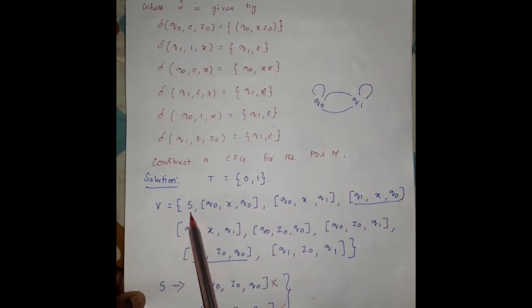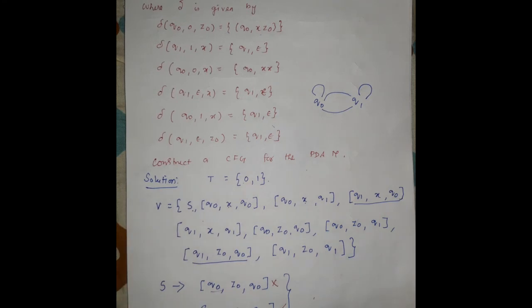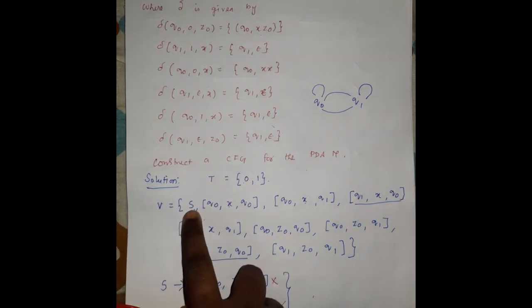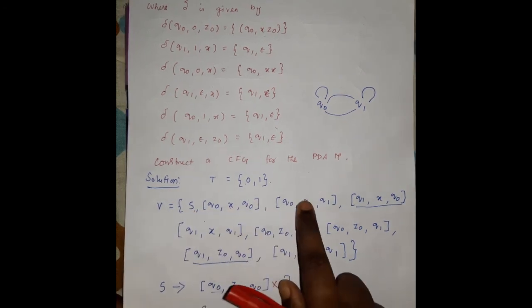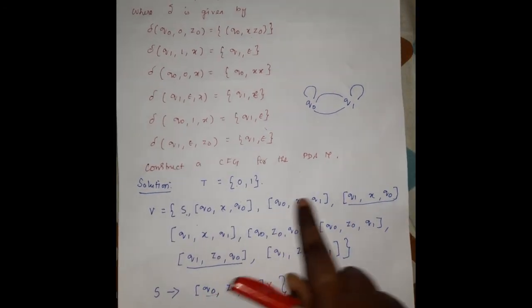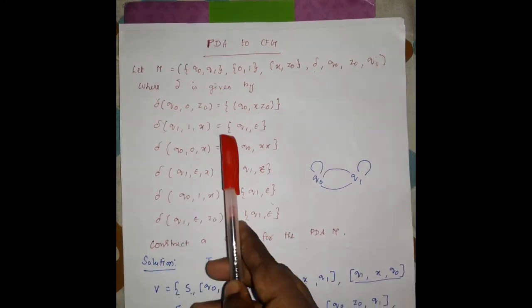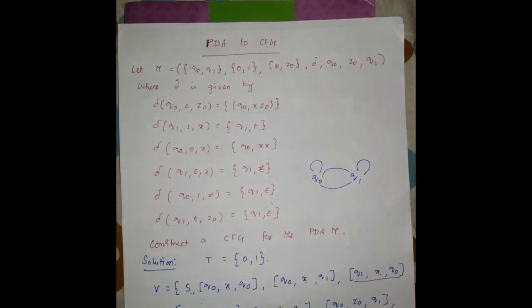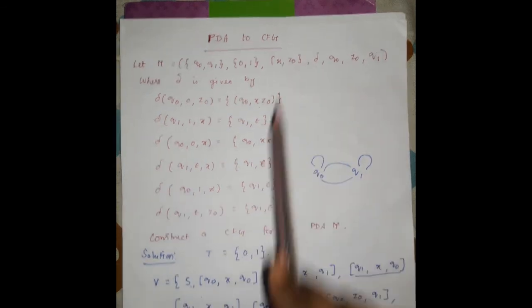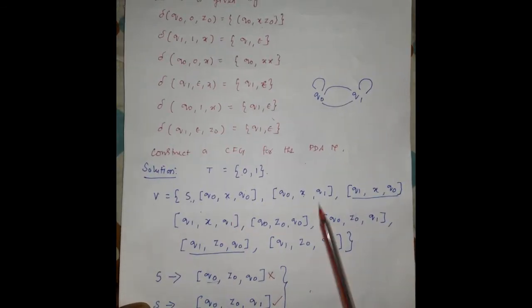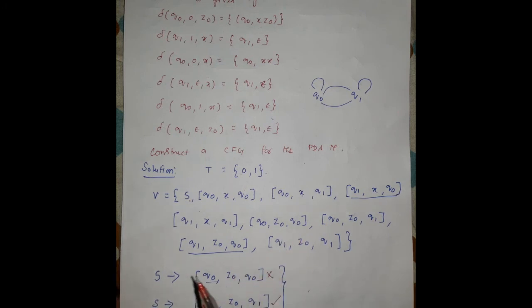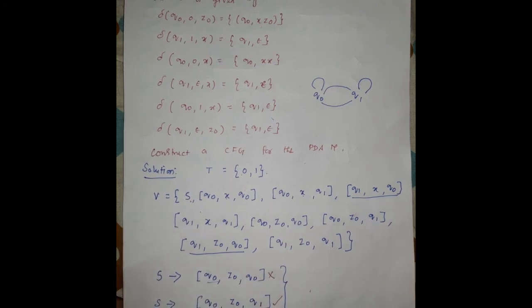For variables, we are assuming initially, because the grammar starts with the start symbol of the production, that S is the start symbol, and after that we have to write the variables. For writing variables, we are taking the states q0 and q1 given in the given automata, and taking the stack symbols, that is x and z0. For this x and z0, we are writing all possible states of the given states q0 and q1.